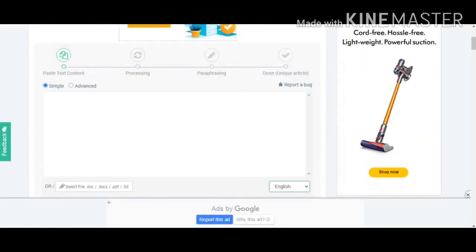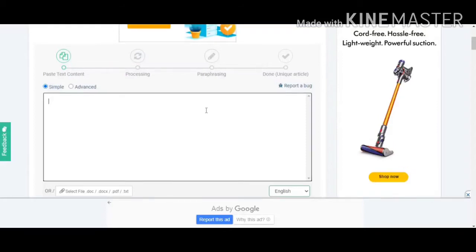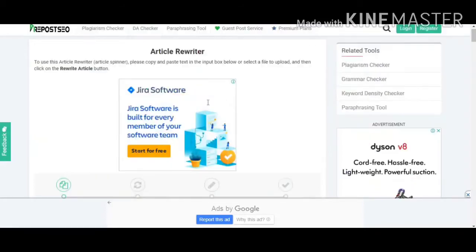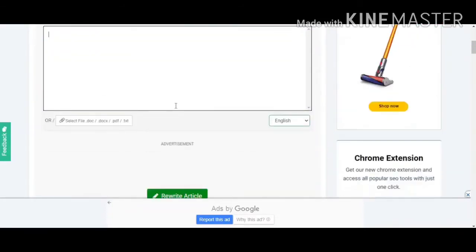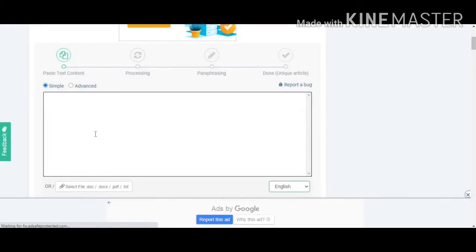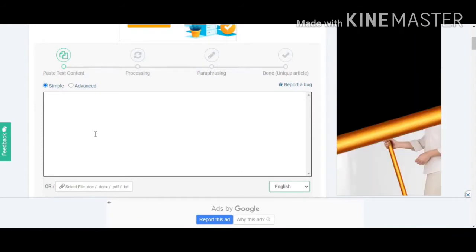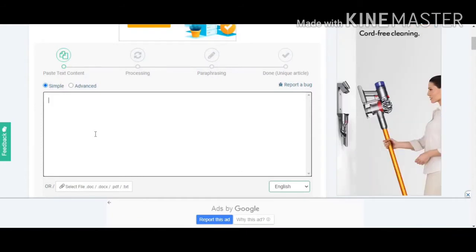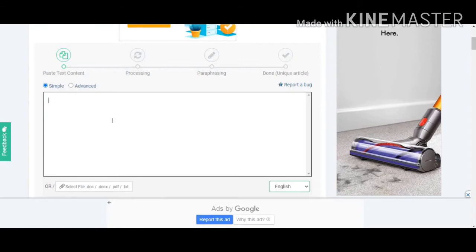Now you can see the blank box here. Keep it simple. We have to write a unique article, and our target is to write a unique article which is 100% plagiarism free. That's it. So now let us search for an article.